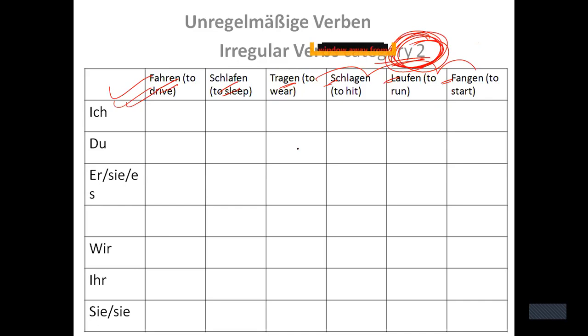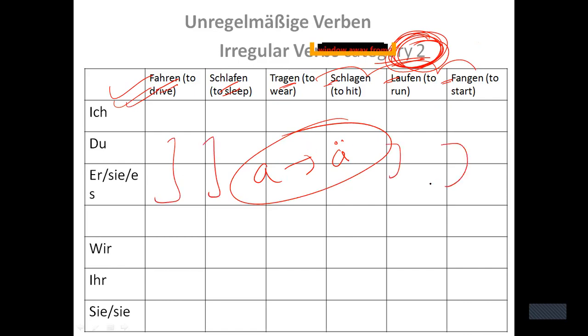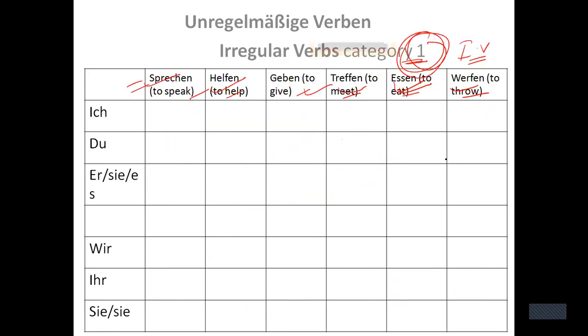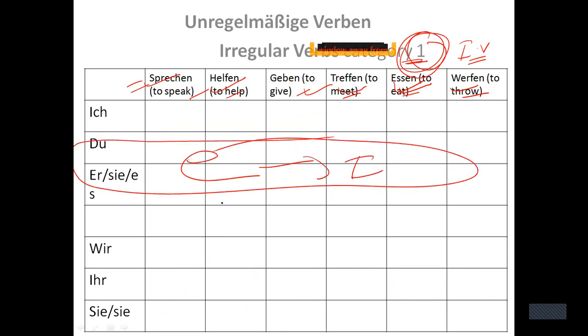In category 2, what was the rule? A shall change into A umlaut. So in all the verbs, A will change into A umlauts, but only in these two, right? And not here, not here, not here, not here. Here A will remain A only, right? In with ish also, A will remain A. Here also, A will remain A. In category 1, E will change into I, but only in do and air yes, right? Here E will remain E only. Here E will remain E.